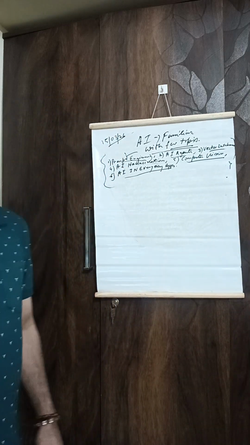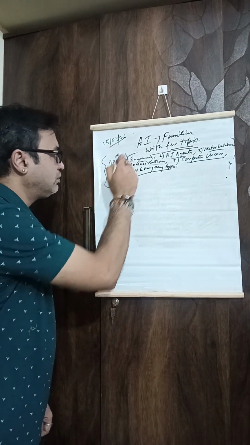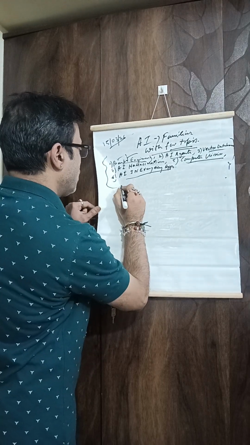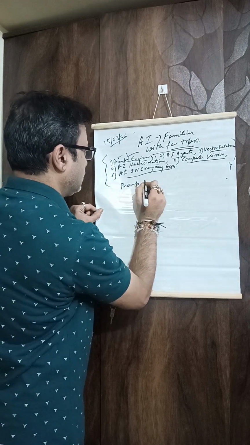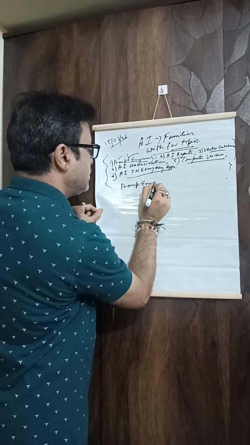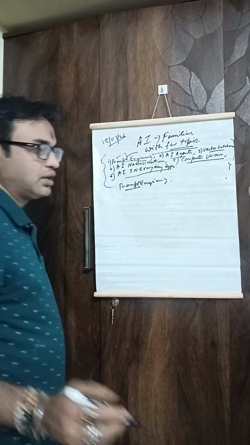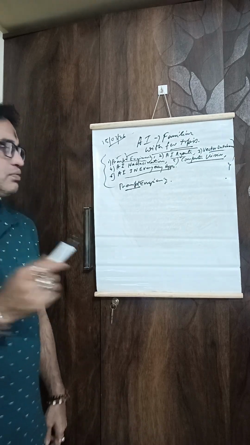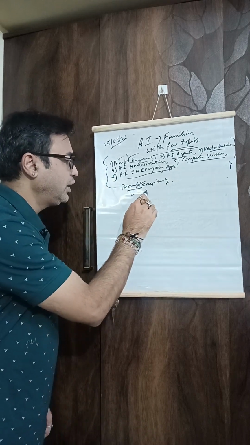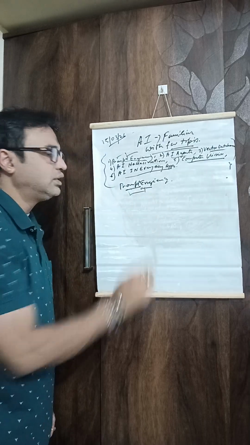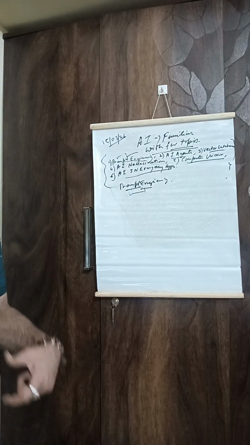First we will cover prompt engineering. So, what is prompt engineering? Prompt means immediate.